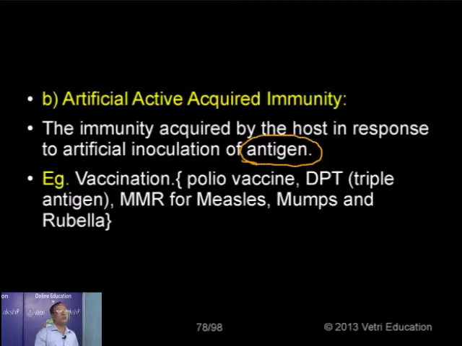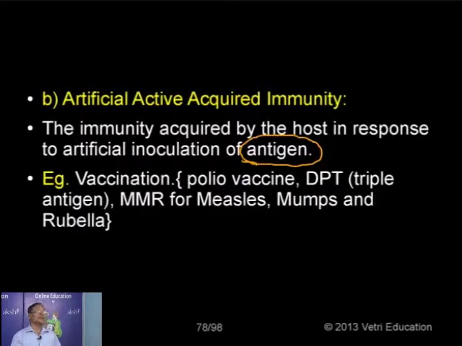So we are injecting the microorganisms in a weak form or a modified form, and that is being considered as an antigen. That is why we use the word antigen, referring to nothing but the microorganisms or their products. So the immunity power that is normally acquired by an organism after birth, following artificial inoculation of antigen, which is nothing but a microorganism.